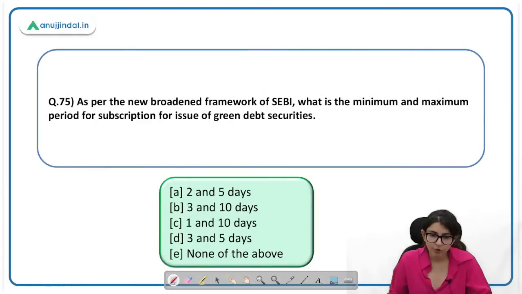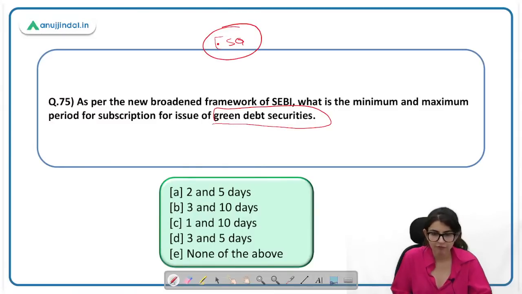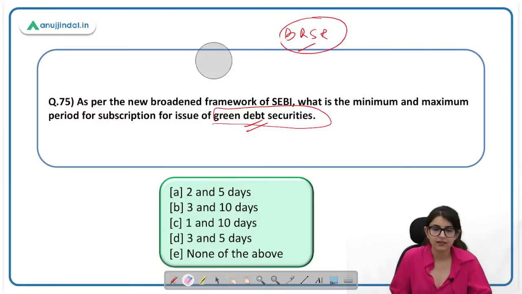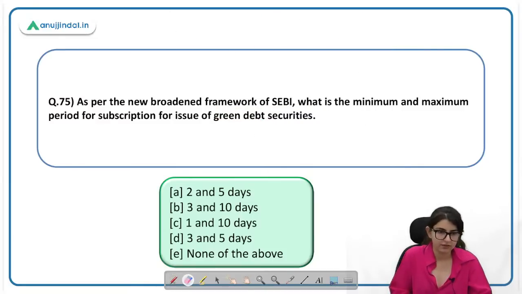As per the new broadened framework of SEBI, what is the minimum and maximum period for subscription of issue of green debt securities? Green debt की जितनी भी चीजें आई हैं, ESG framework, have to know what is ESG framework, BRSR code, पढ़ के जाना। ESG, BRSR code, green debt security, green deposit facility of RBI, ये सब आपको पढ़ के जाना है. Okay, so here the correct answer is 3 and 10 days, B only.